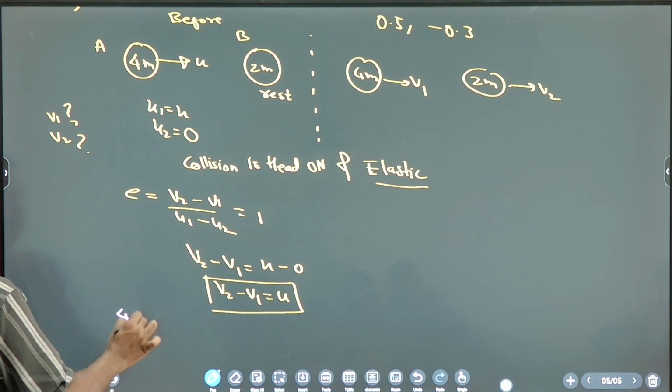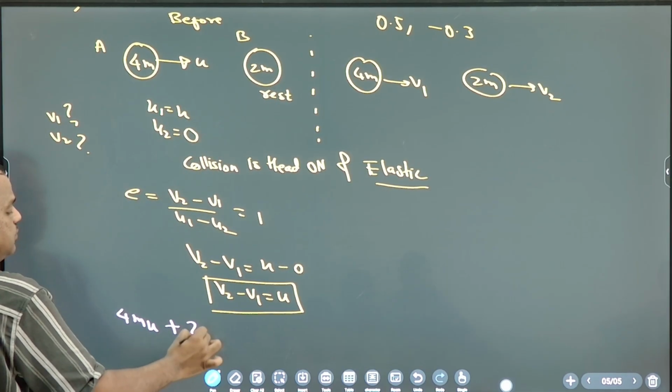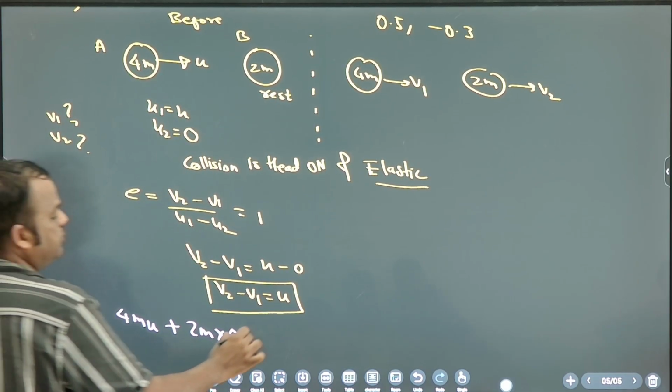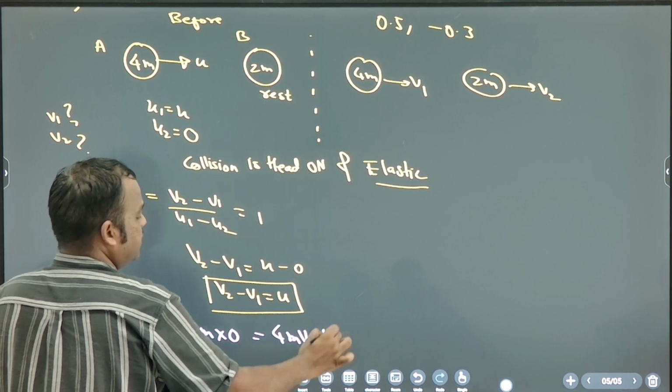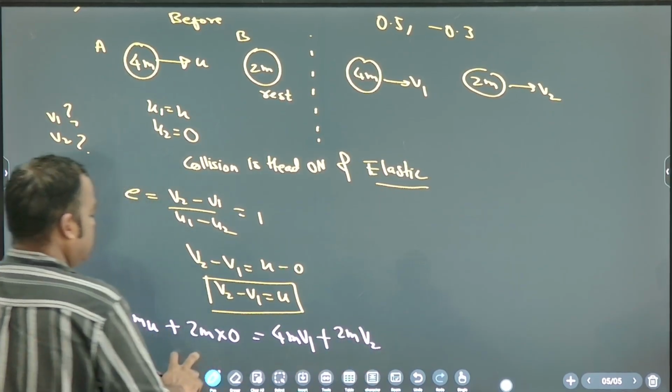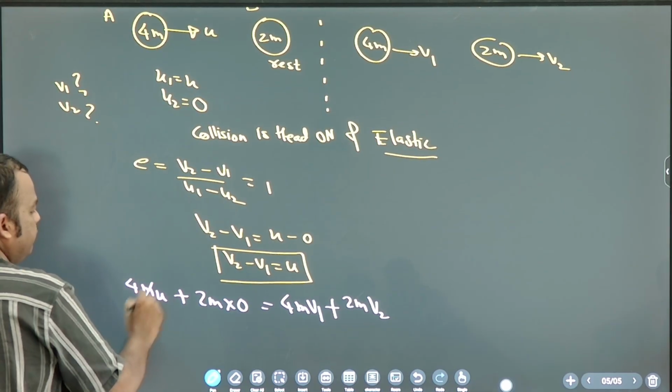4m into u plus 2m into 0 is equal to 4m v1 plus 2m v2. Cancel.